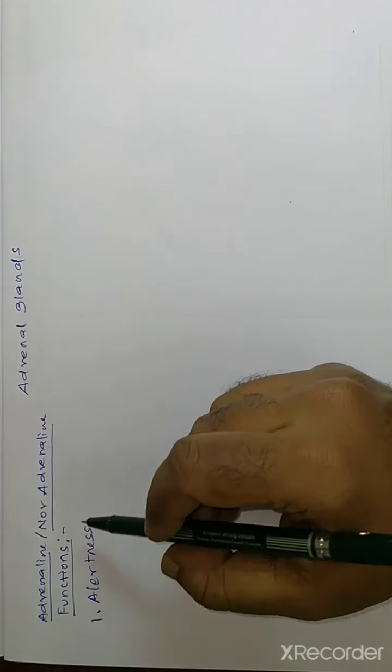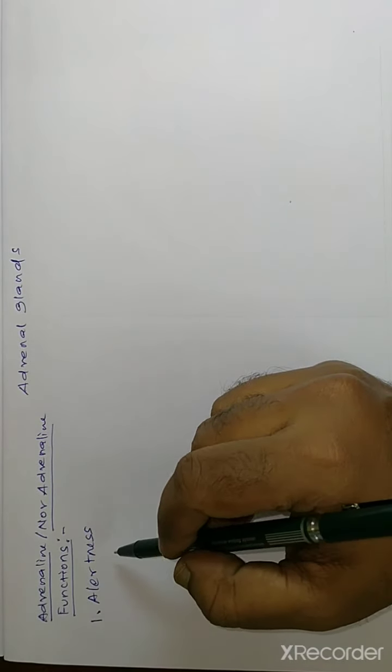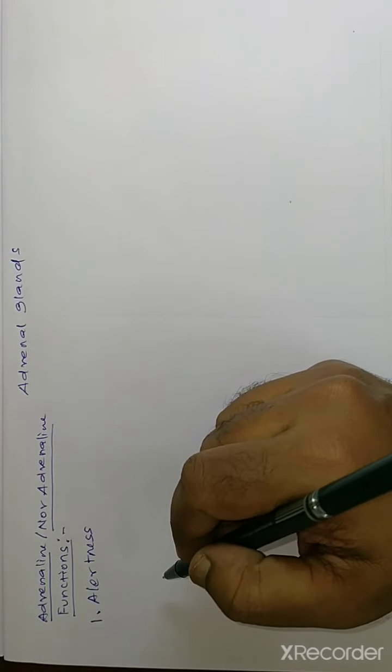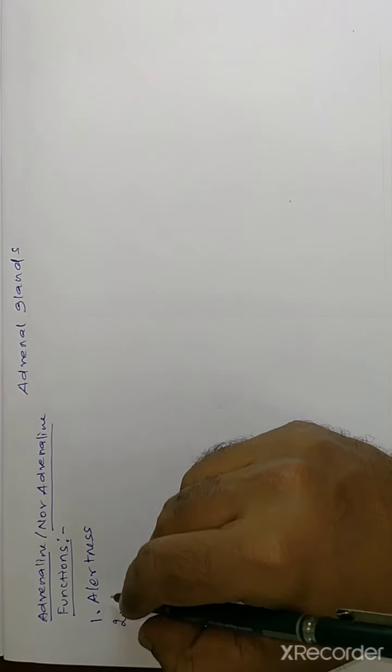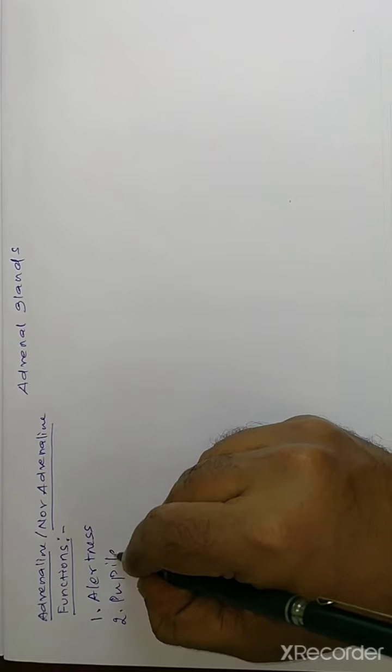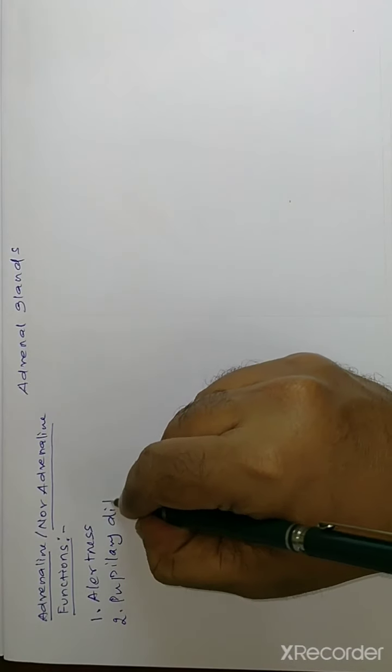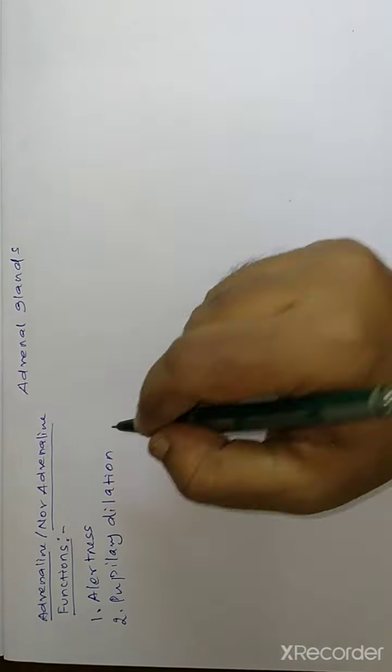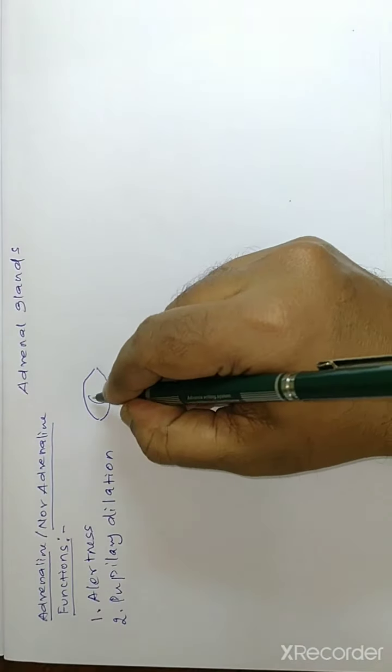Because this hormone is termed as emergency hormone. So during emergency situation, automatically your body is alert. And number 2, it increases the pupillary dilation. Pupillary dilation means increase the eyeball size.